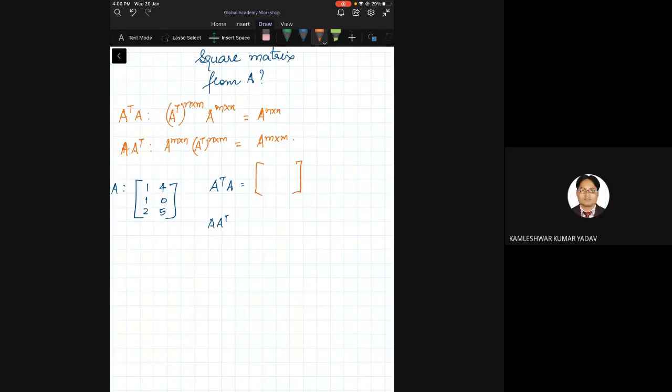The second one is 17, 1, 22. Row wise or column wise? Row wise. Second row is 17, 1, 2. Third is 22, 2, 29. Yes, A A transpose. I think there is a problem.